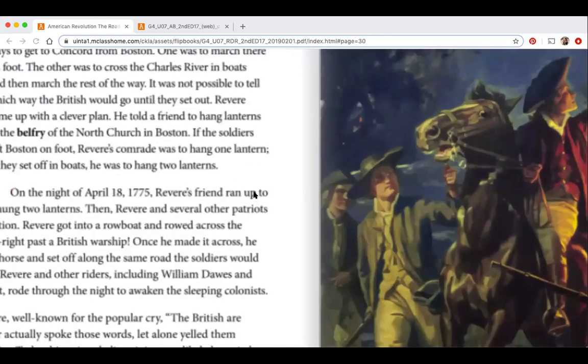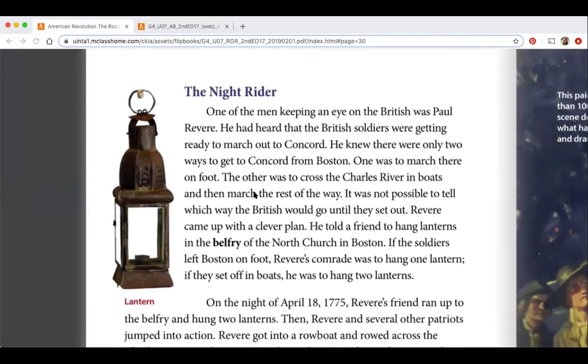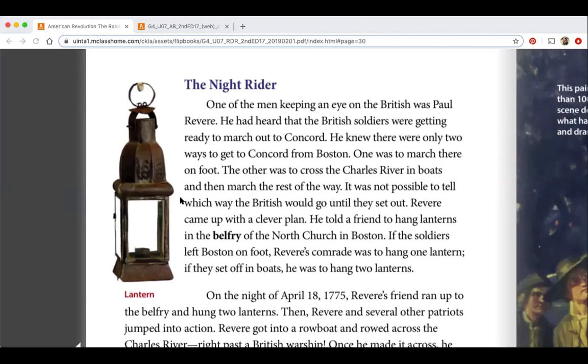I'm going to have you follow along with me. I'm going to zoom in so you can see. The Night Rider. You're going to see a lantern. That has an important part in our story. The Night Rider. One of the men keeping an eye on the British was Paul Revere. He had heard that British soldiers were getting ready to march out to Concord. He knew there were only two ways to get to Concord from Boston. One was to march there on foot. The other was to cross the Charles River in boats and then march the rest of the way. It was not possible to tell which way the British would go until they set out.